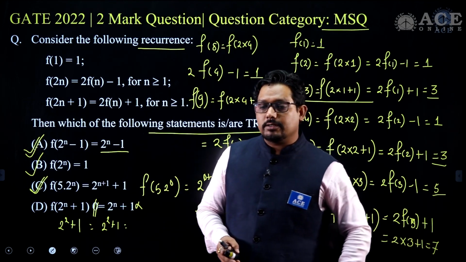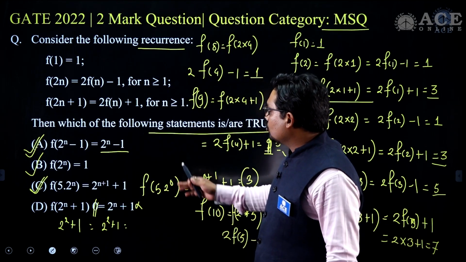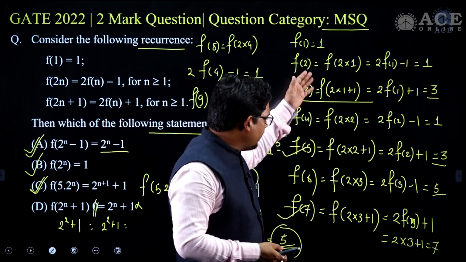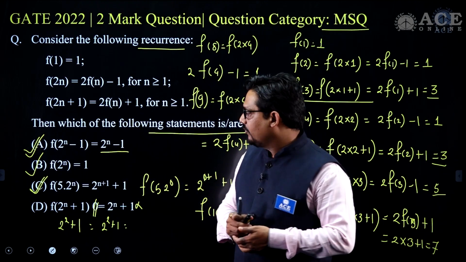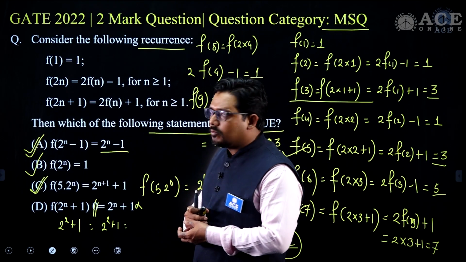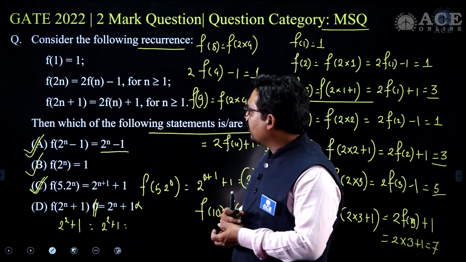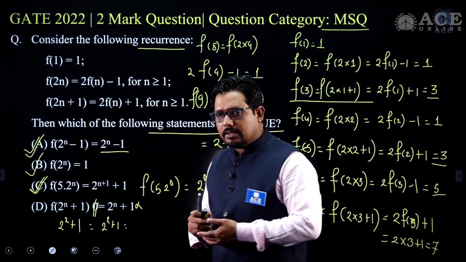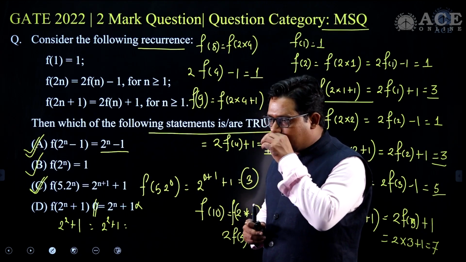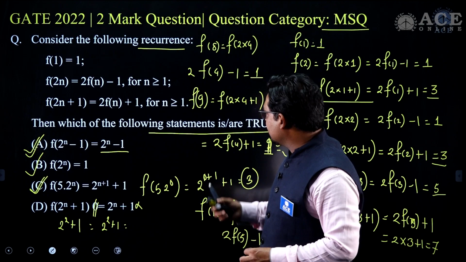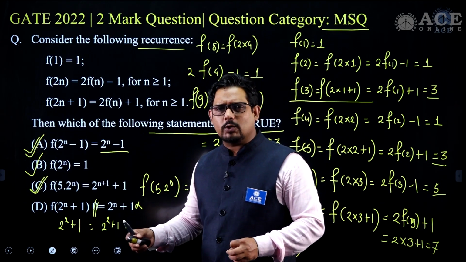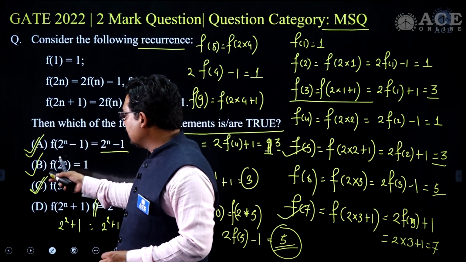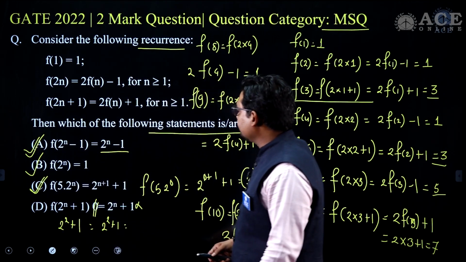I have written too many values here, and to solve these I have finalized the pattern. One way of doing it is manually, and the second way is breaking it down into a formula in this particular case. That is another method, a lengthy one. Here we need to validate, so I find the manual one a little bit quicker, and I go with A, B and C as the answer for this question.